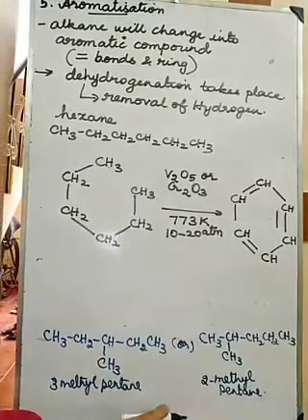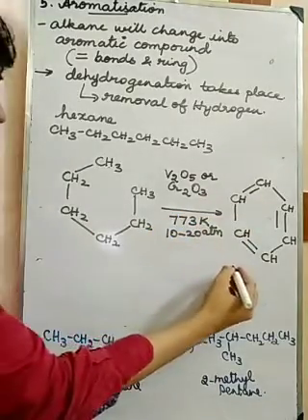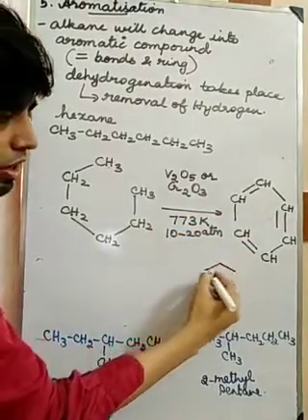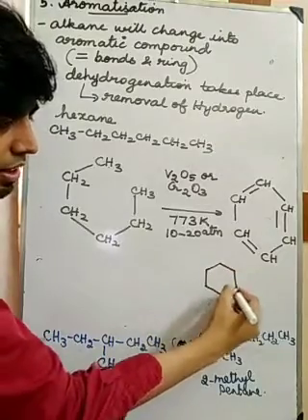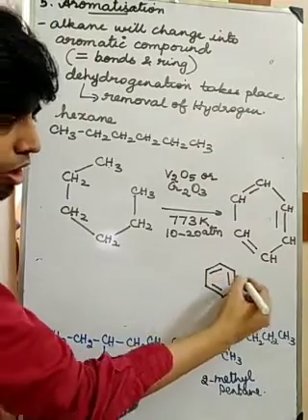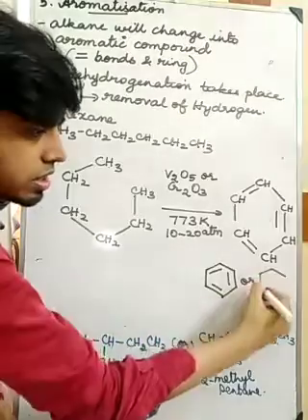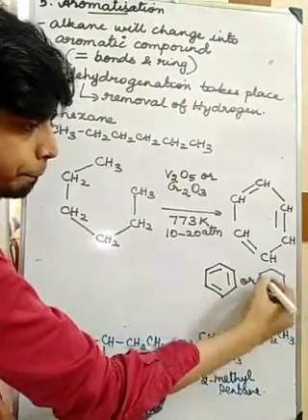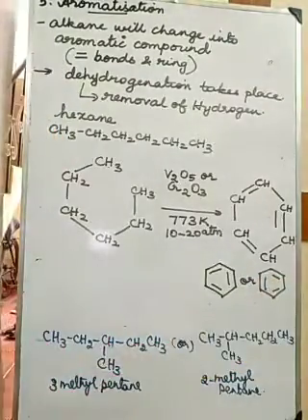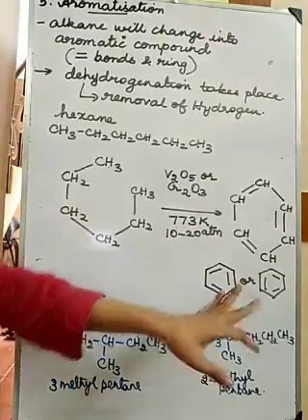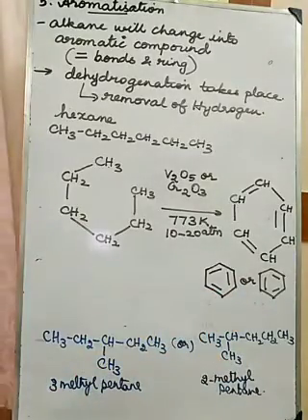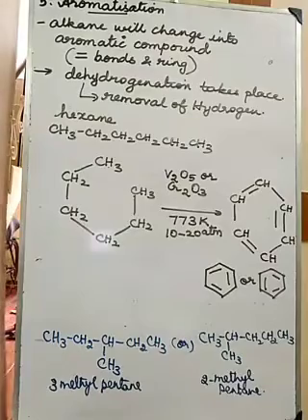What is this structure? You can draw the structure like this. It is benzene. Or you can draw the structure like this also. Either way you will get it. Understood?